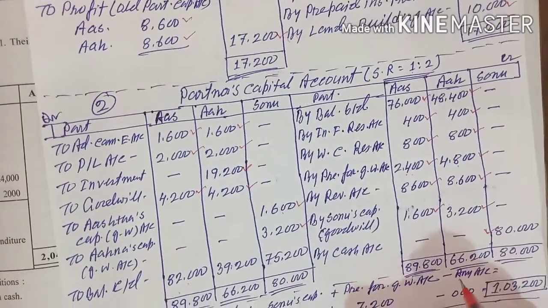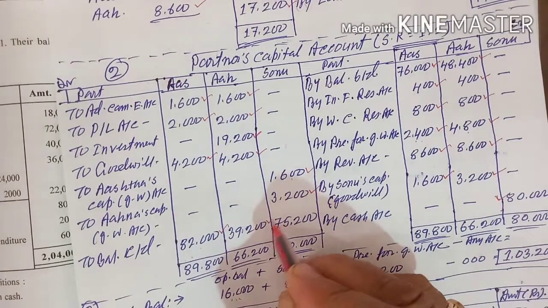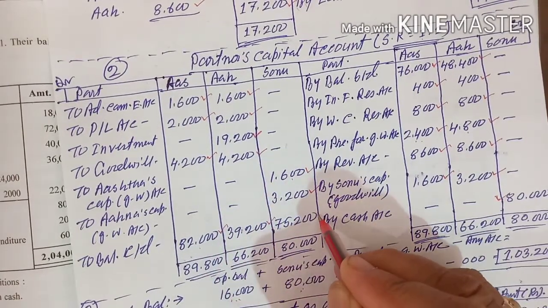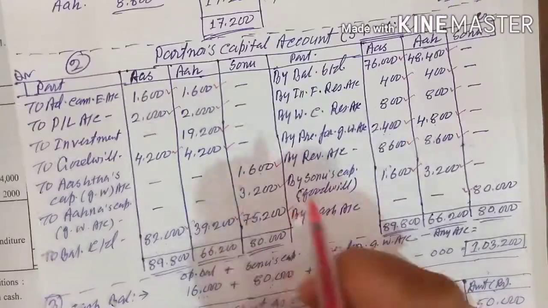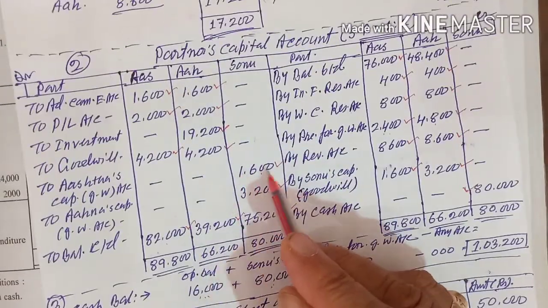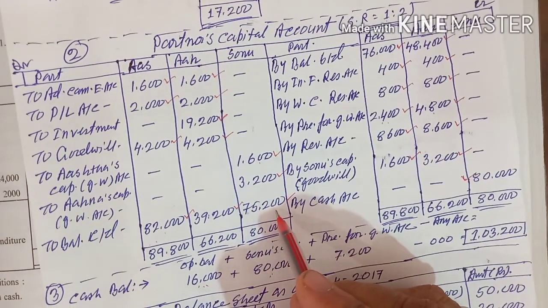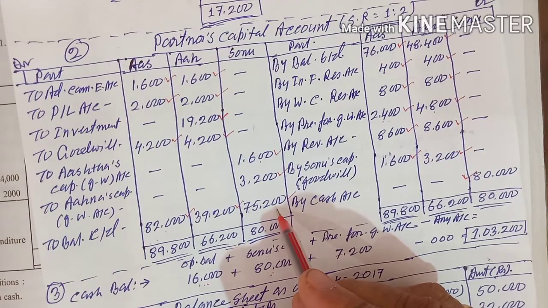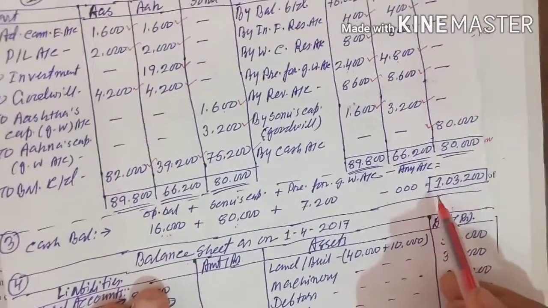And if you find out the balance, you will get the balance 82,000, 39,200 and 75,200. Why 75? Because he has given 80. Out of that, 1,600 and 3,200 is deducted. So 75,200 is the closing capital balance of these three persons. Cash, already I told, 1,03,200.